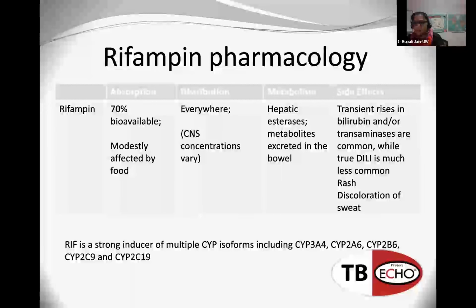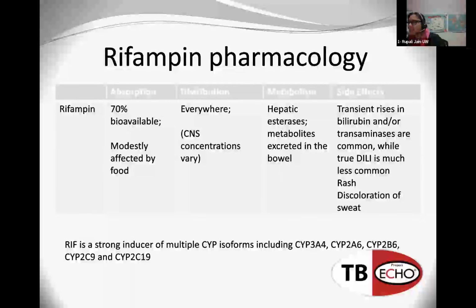It's modestly affected by food, but we generally don't make a recommendation either way. Distribution is important, because when we give an antibacterial, we want to make sure it gets everywhere the infection is. Lucky for us, rifampin gets almost everywhere. CNS penetration can vary depending on the disease and the integrity of the blood-brain barrier.